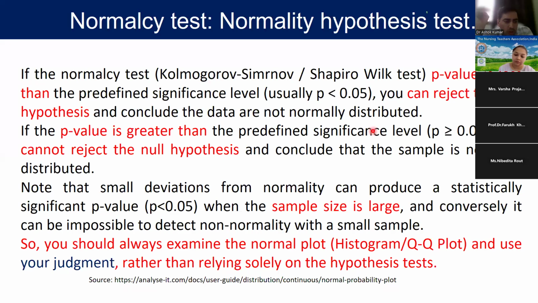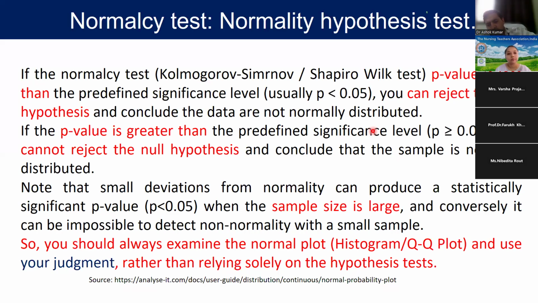But note that a small deviation from normality can produce a statistically significant p-value when the sample size is too large, okay? And conversely, it can be impossible to detect non-normality with a small sample.